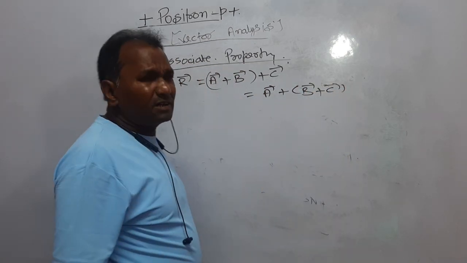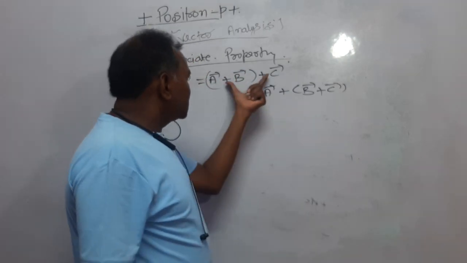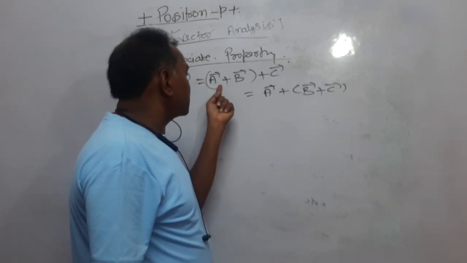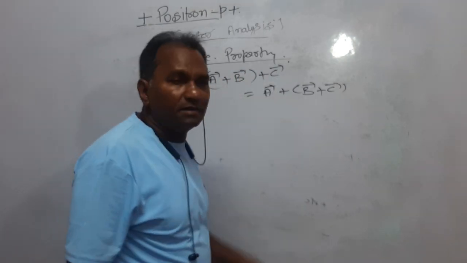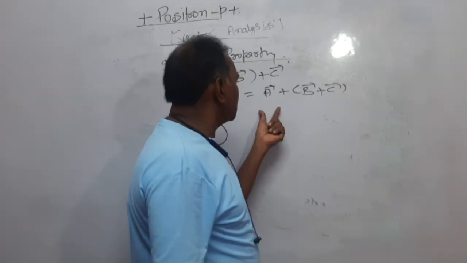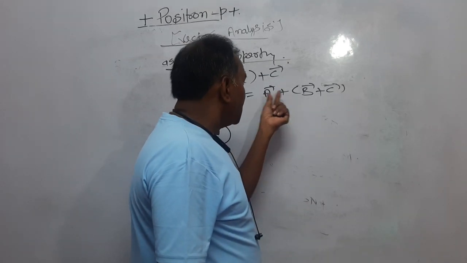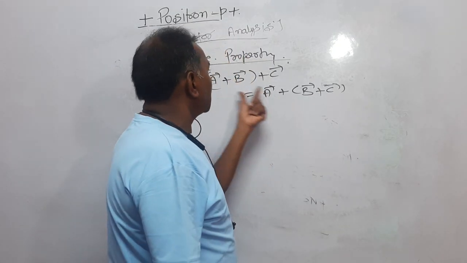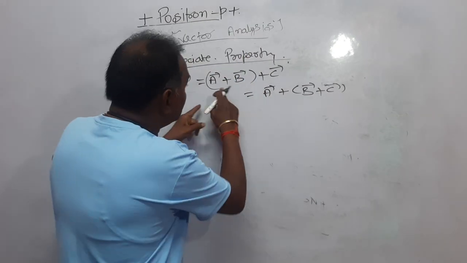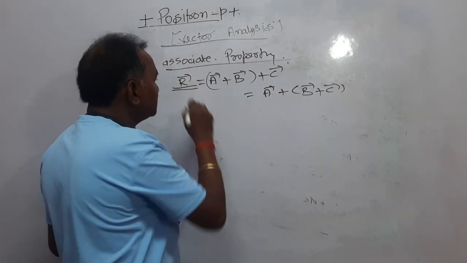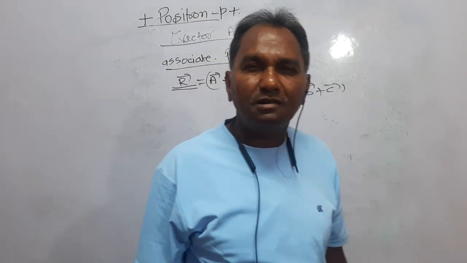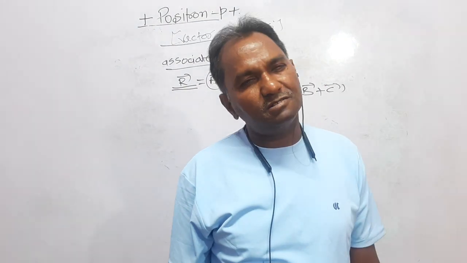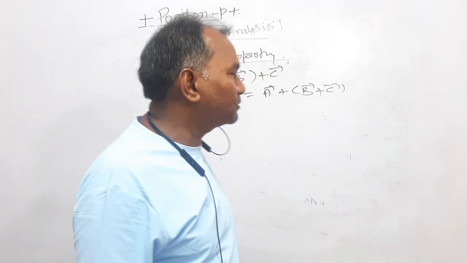What does this mean? It means in this case, the resultant of vector A and vector B has been added into vector C, and in this case, vector A is added in the resultant of vector B and vector C, and both the cases are equal because in both the cases the resultant is a vector R. Both are equal, and this is said to be the associative property. Now we have to prove that.